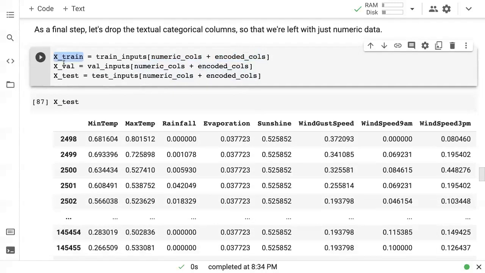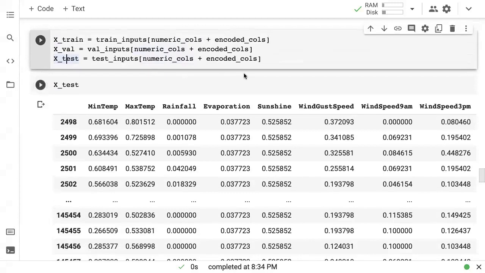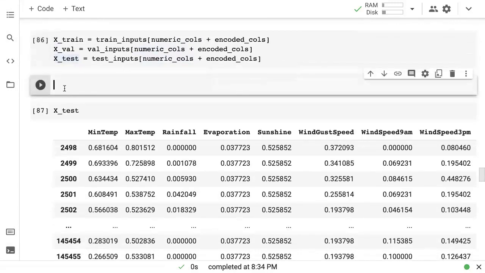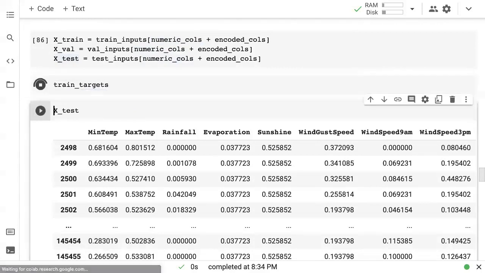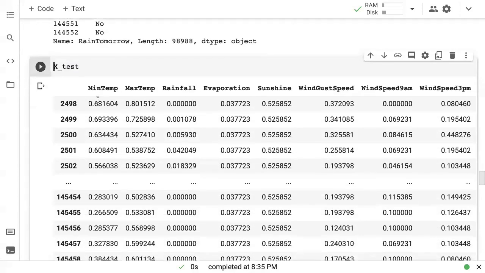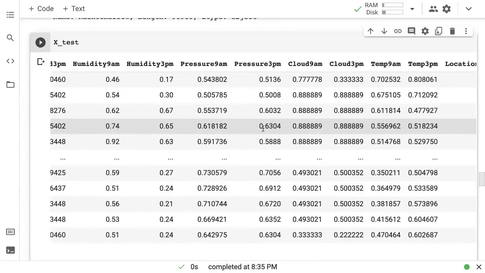And this is the input that we will use to train or evaluate our model. Of course, we have the targets as well. We have train targets, val targets, and test targets as well. So here's what the input to our model looks like.